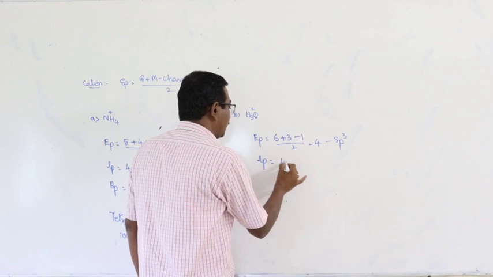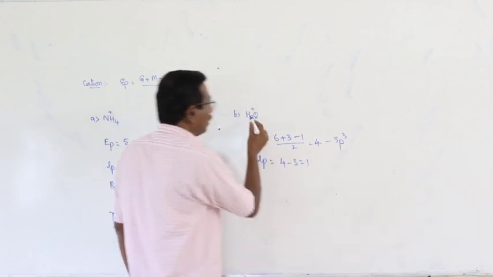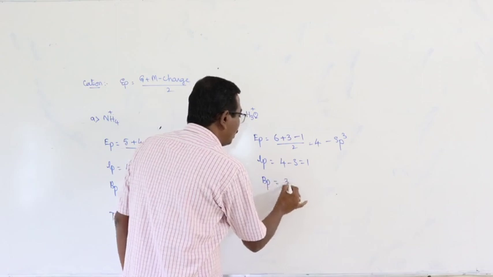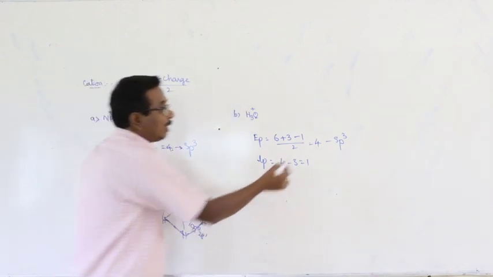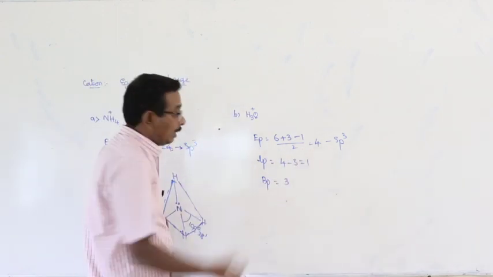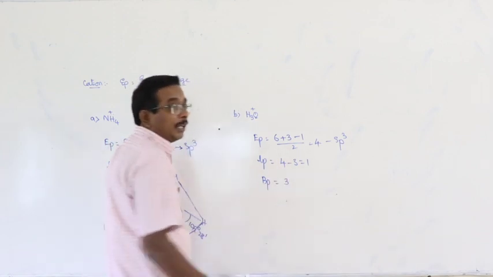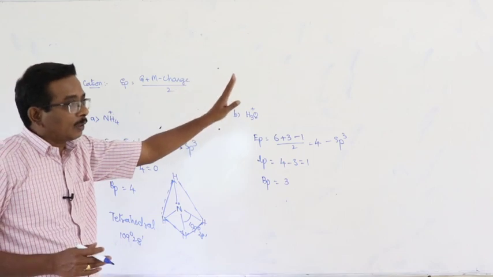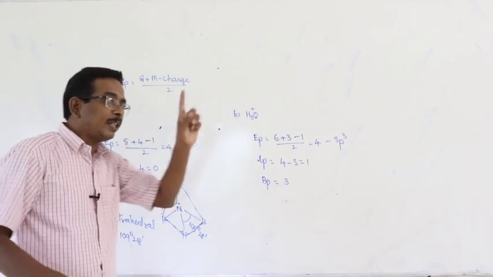Number of lone pairs is equal to 4 minus 3 is equal to 1. Number of bond pairs is equal to 3. Total number of electron pairs 4, bond pairs 3, lone pairs 1.